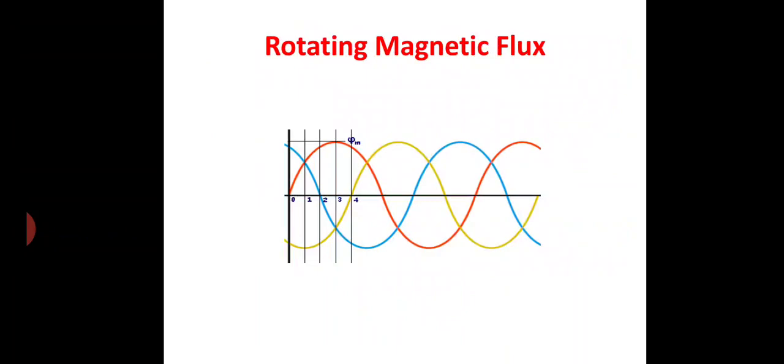This is the rotating magnetic flux produced by the stator of the induction machine. As I told, we are giving a three-phase supply to the stator, so the rotating magnetic field will be created. The waveform will be like this, where red represents phi R, yellow represents phi Y, and blue represents phi B. This is the flux distribution of a rotating magnetic field.